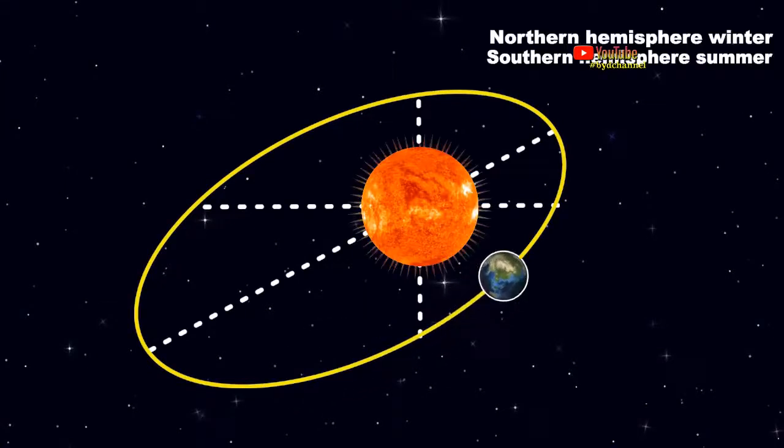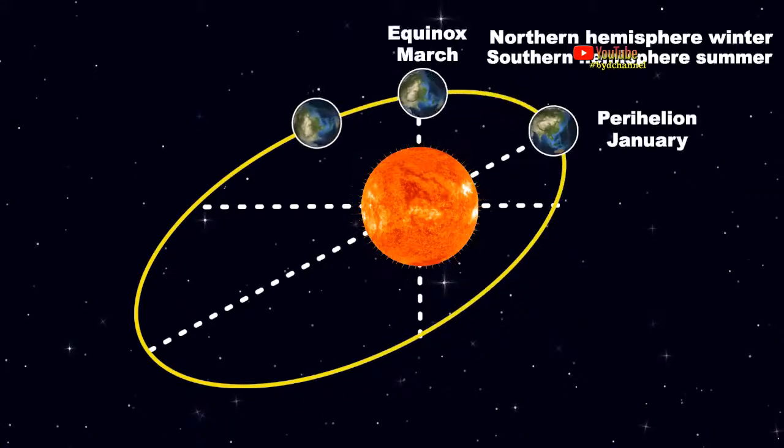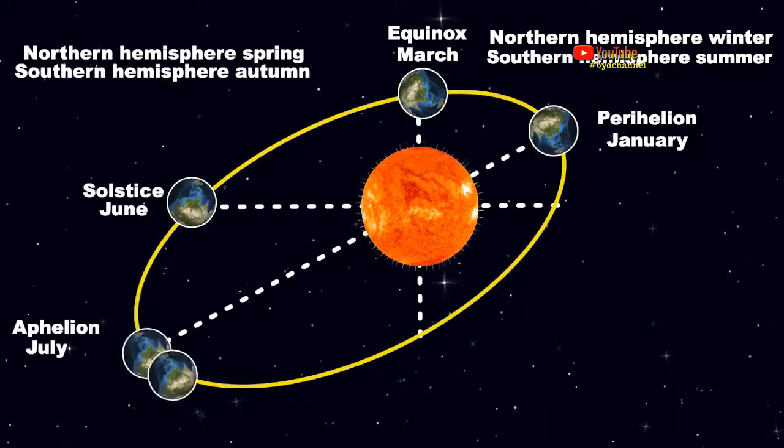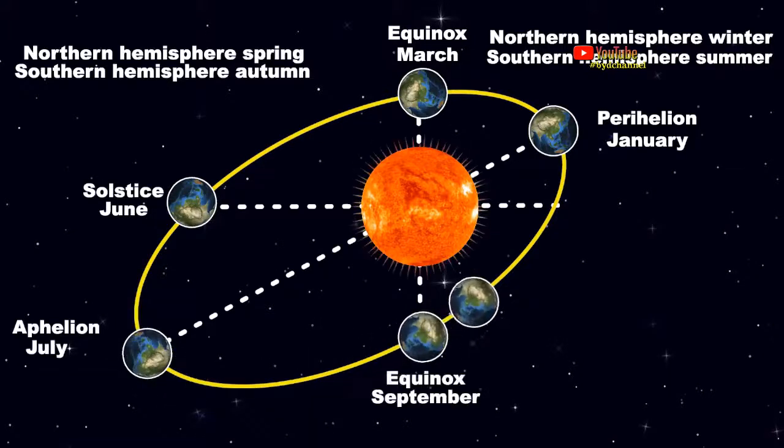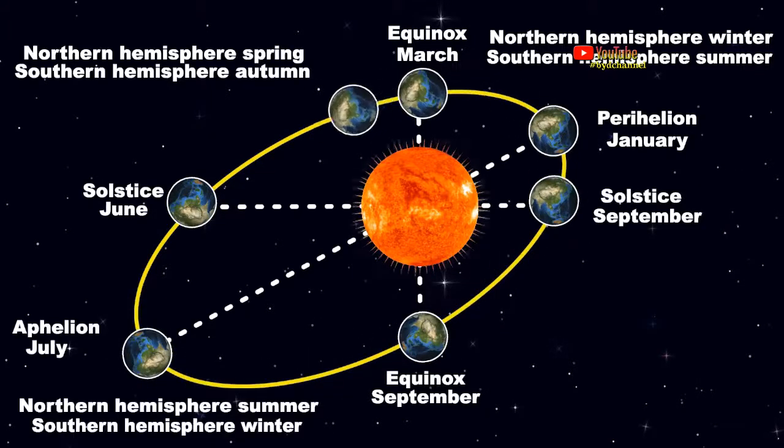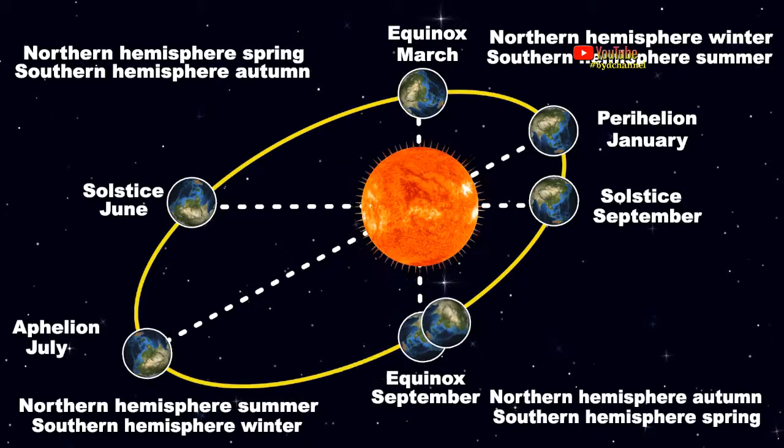When it's winter in the northern hemisphere, it's summer in the southern hemisphere. Northern hemisphere spring, southern hemisphere autumn. Northern hemisphere summer, southern hemisphere winter. And northern hemisphere autumn, southern hemisphere spring.